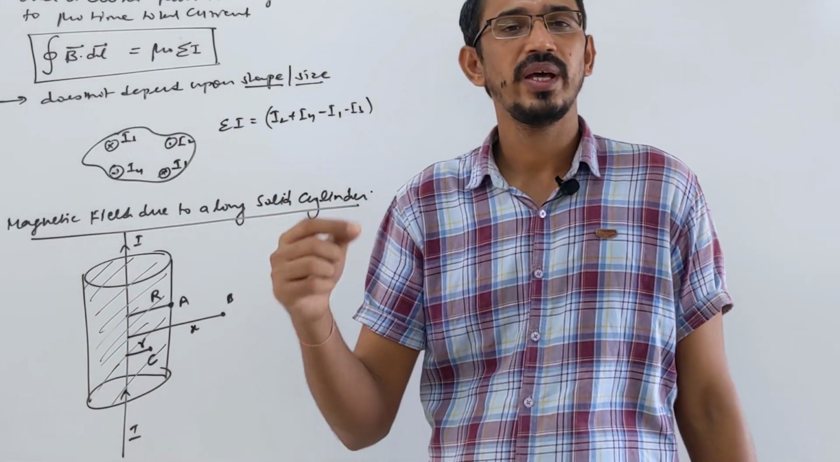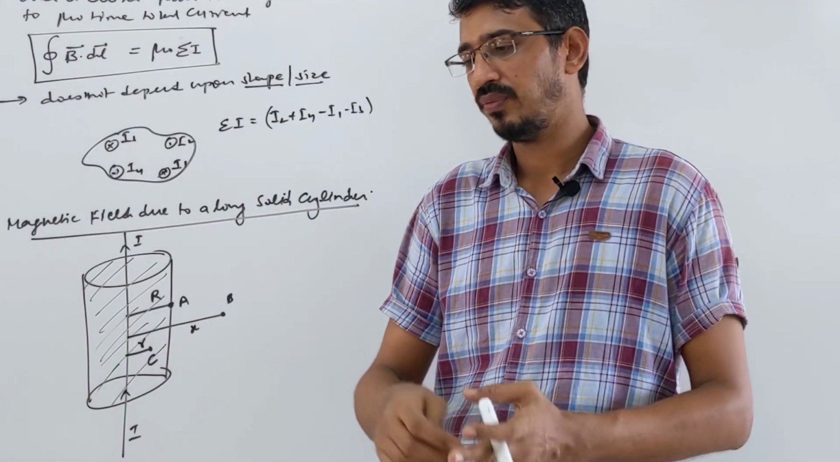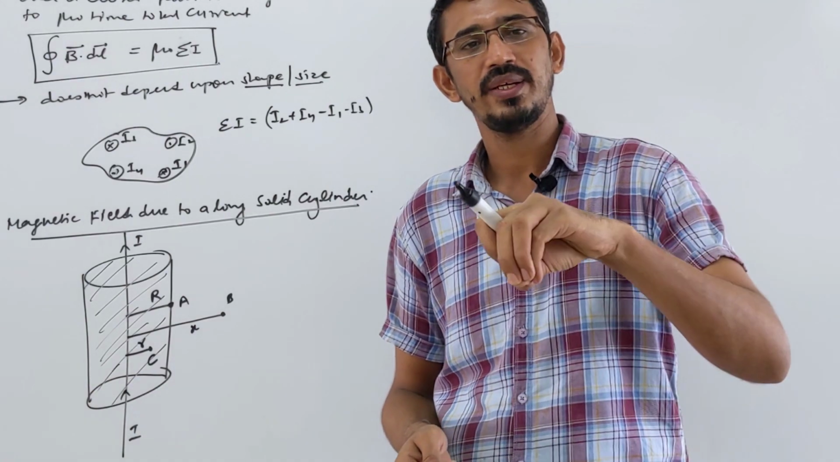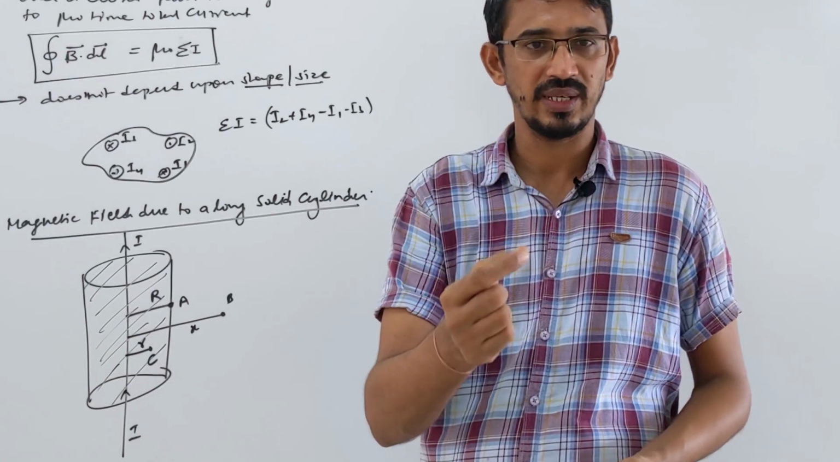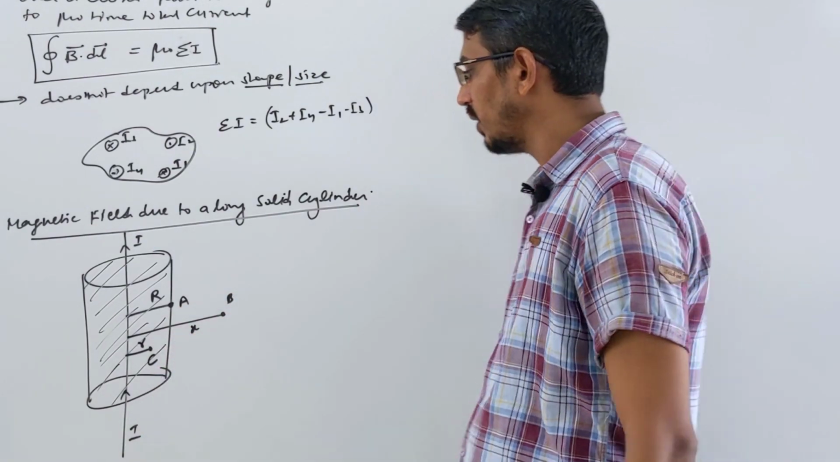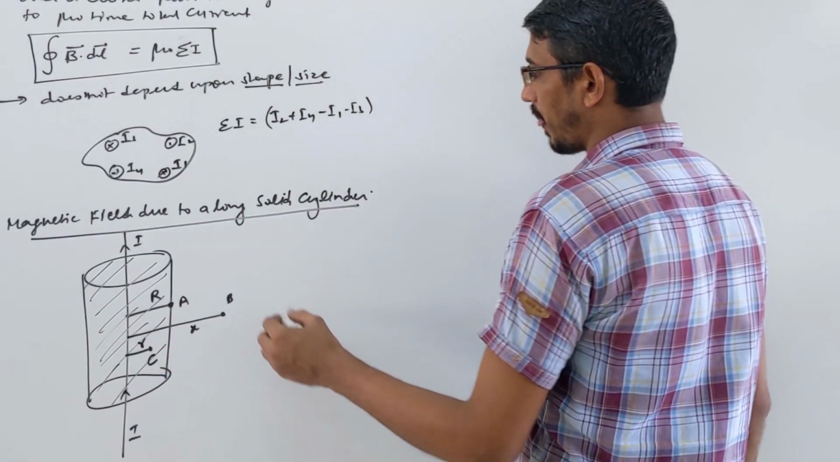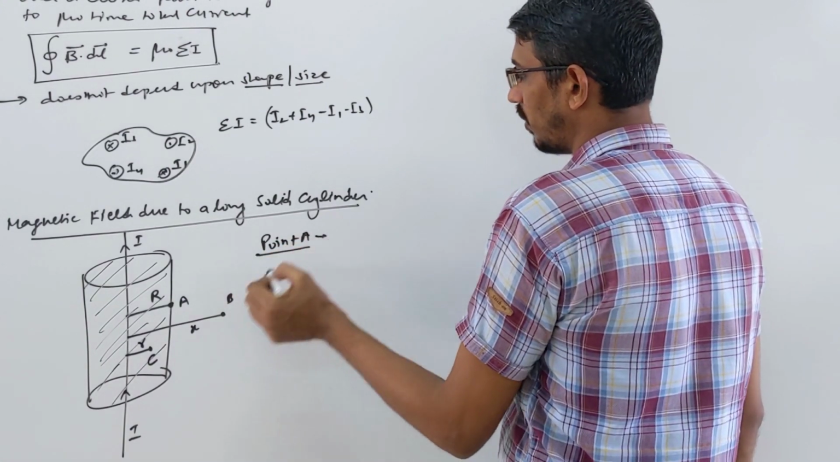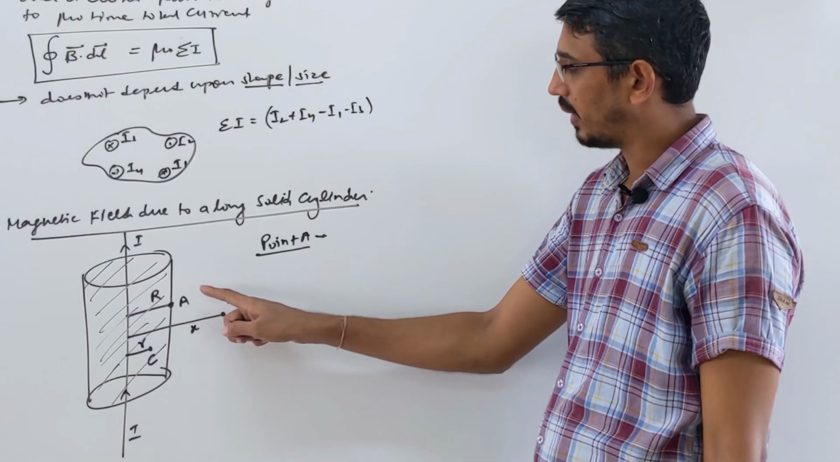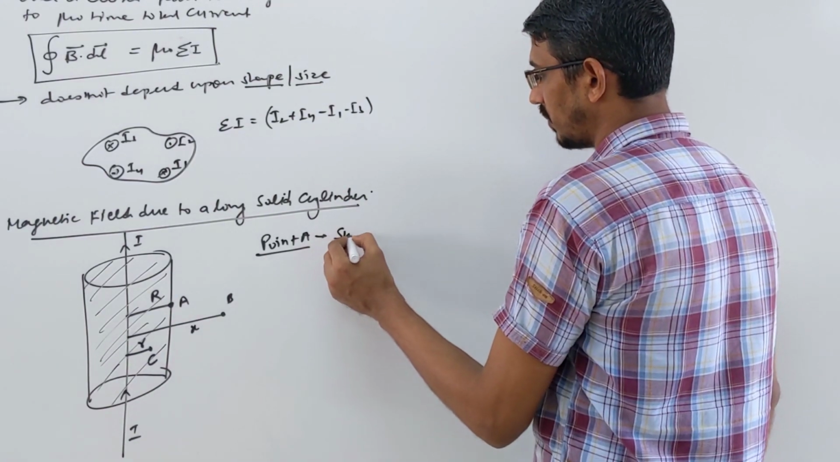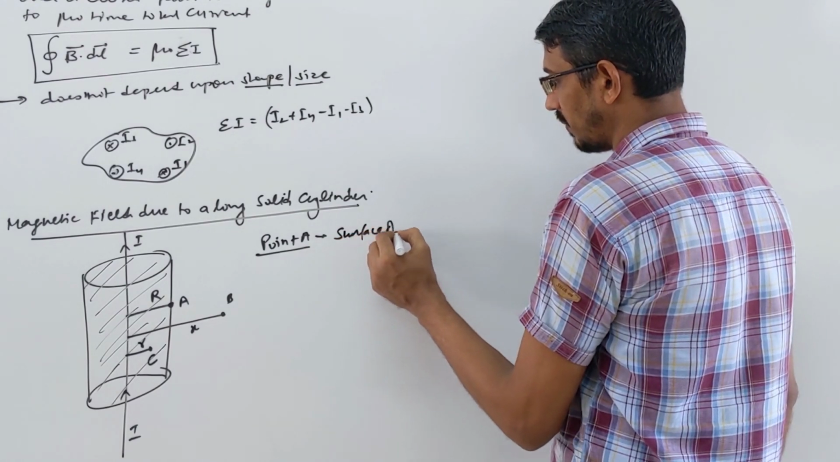In case of a wire, we have only one case, that the field at some distance away is mu naught I upon 2 pi r. On the wire itself it becomes 0, because the radius is negligible. But here, on the cylinder, there will be some field. So look here, at point A, you want to know what the magnetic field is on the surface of the solid cylinder. This point is nothing but the surface of the cylinder.